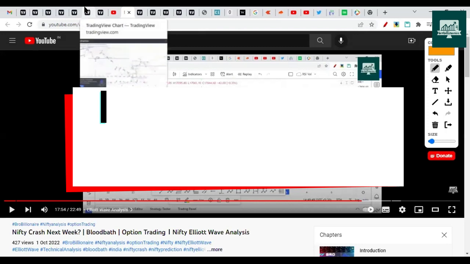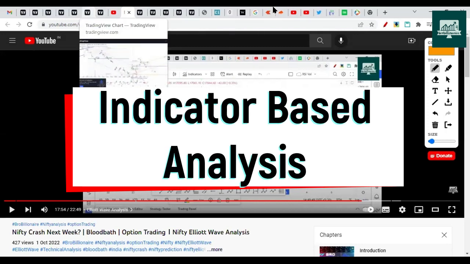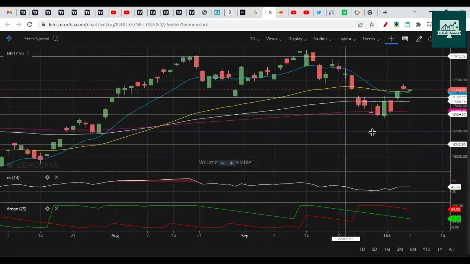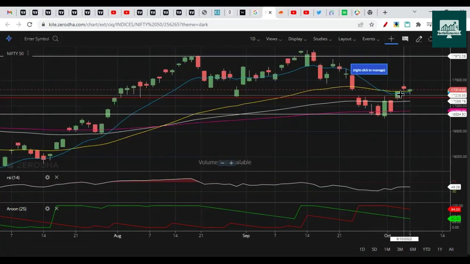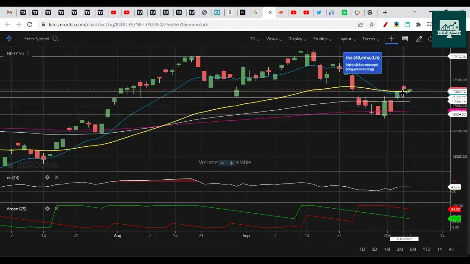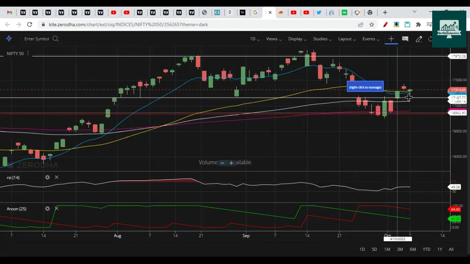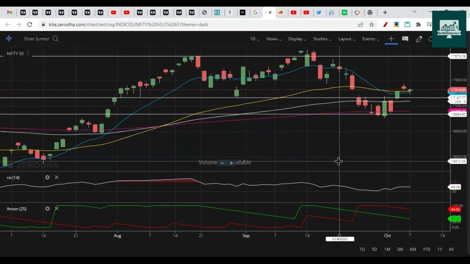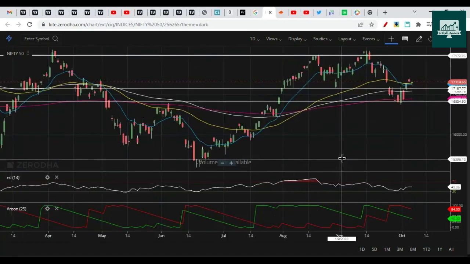Without wasting time, let's move further and check indicators and price action. Here, as you see, a better picture can be seen from the moving averages front as well. Nifty went above short-term moving averages 13 and 48. 48 is a yellow one and 13 is a blue one. Nifty closed above that, but as you can see in SGX, it has started the dip